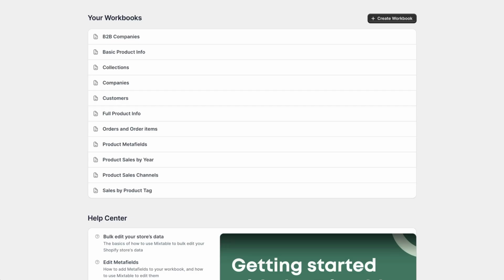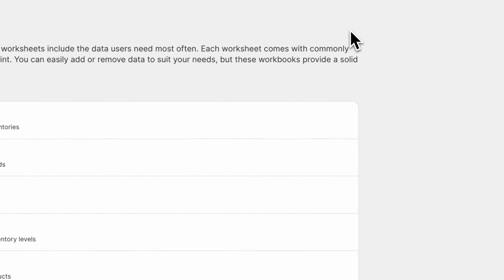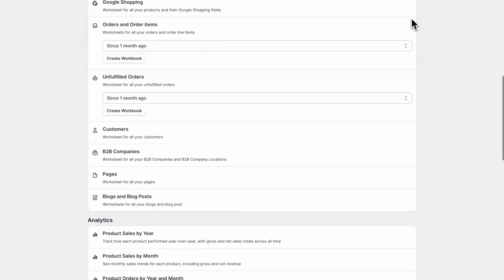Let's see how easy it is to load our Shopify store's unfulfilled orders into a Mixtable Shopify spreadsheet, where we can view and work with them, and, if we want, export to Excel and CSV. To start, we'll click the Create Workbook button in our dashboard and scroll down until we see the Unfulfilled Orders template.